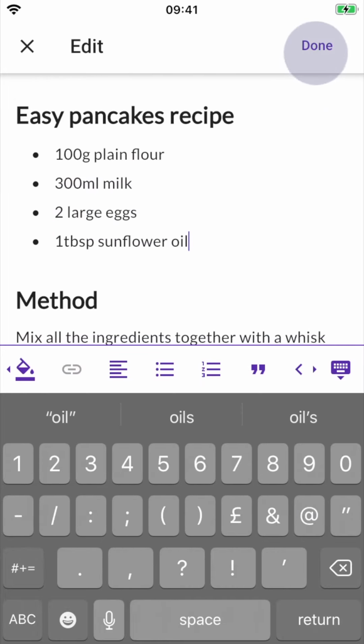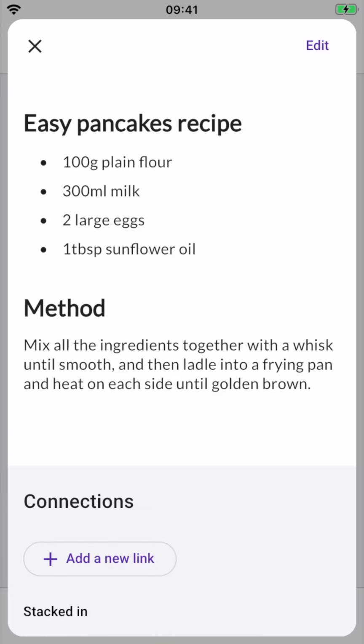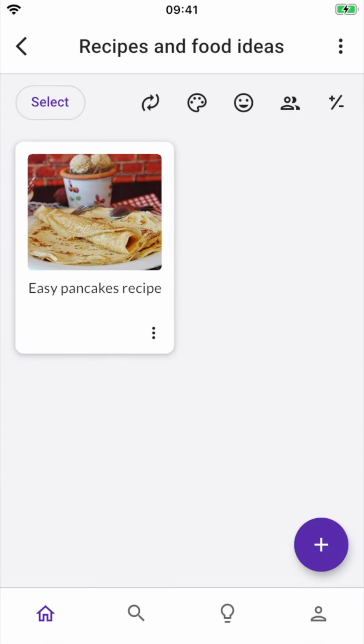And now I'll press done. And this is a little preview of what the back of the card will look like. I'm happy with that, so now I'll press save. And this is what the back of my card now looks like. Let's close that now and move on to add another recipe, this time from YouTube.